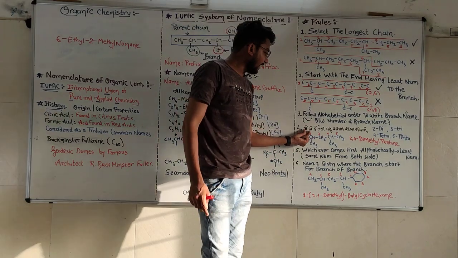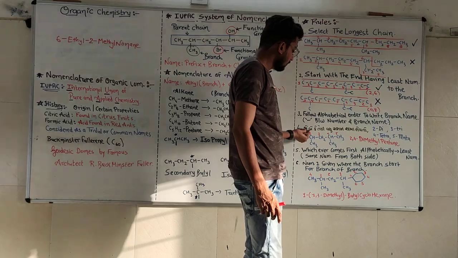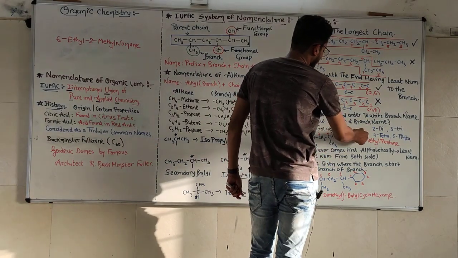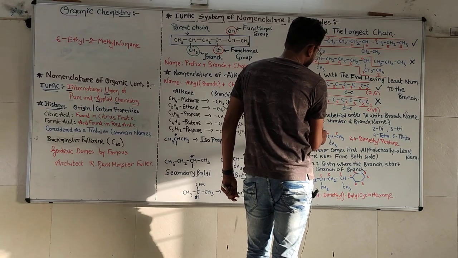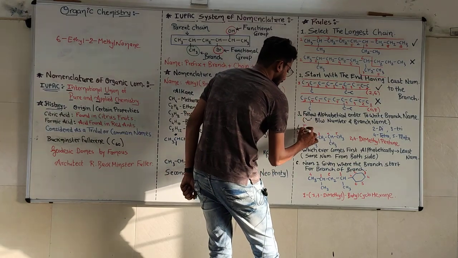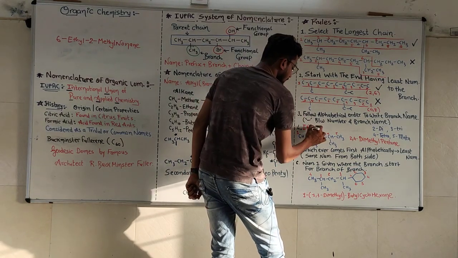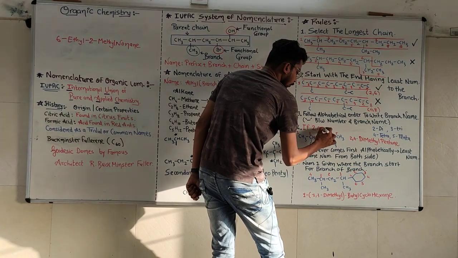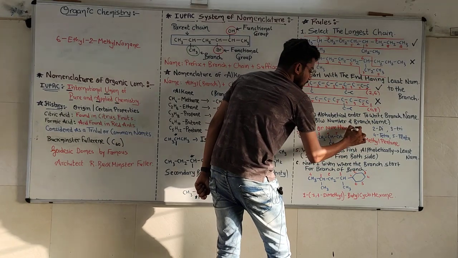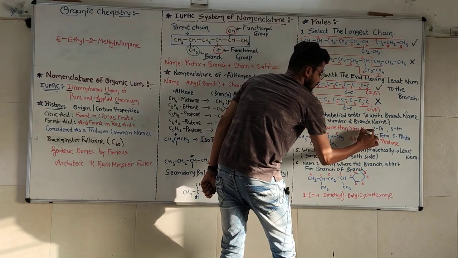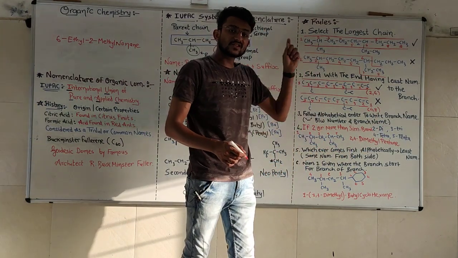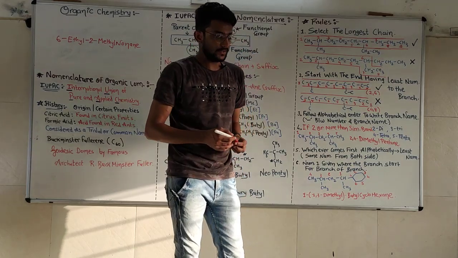Okay, what if we have 2 or more than 2 branches which are similar branches?